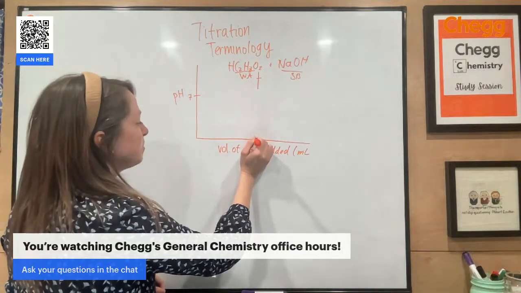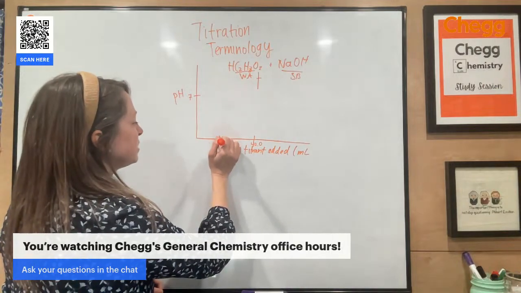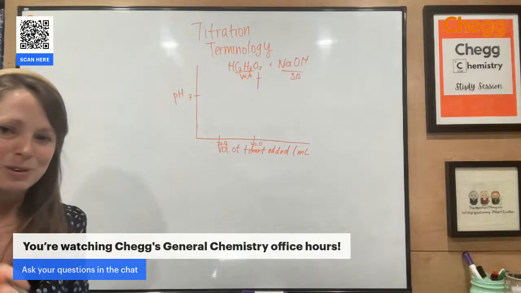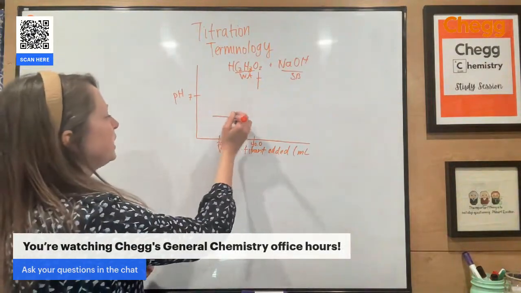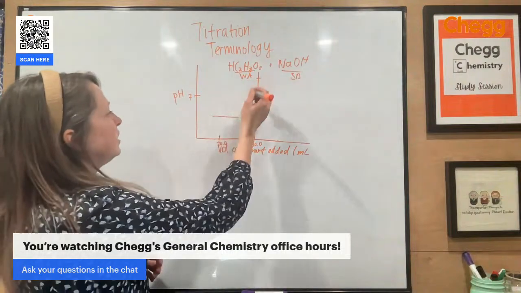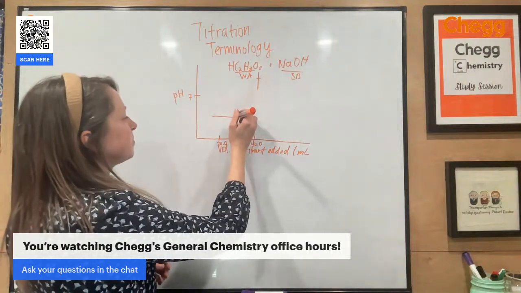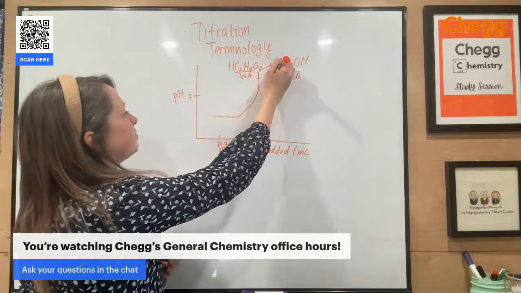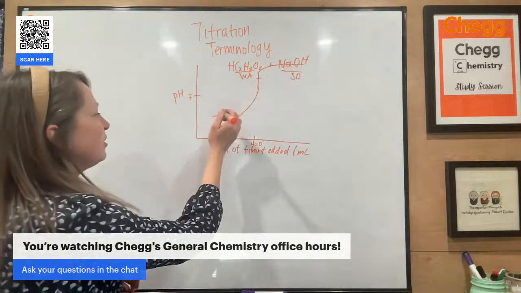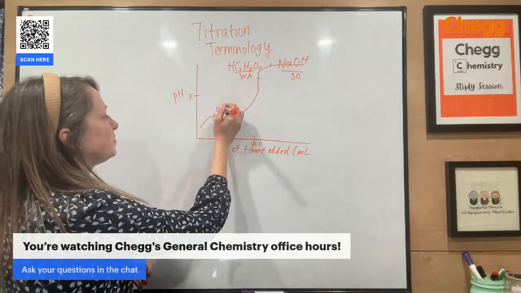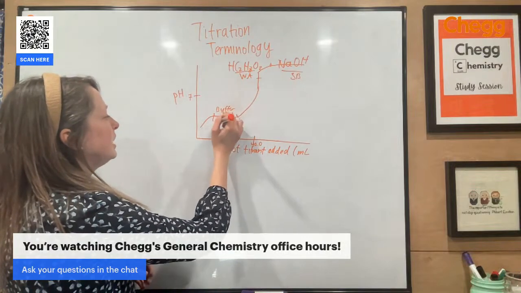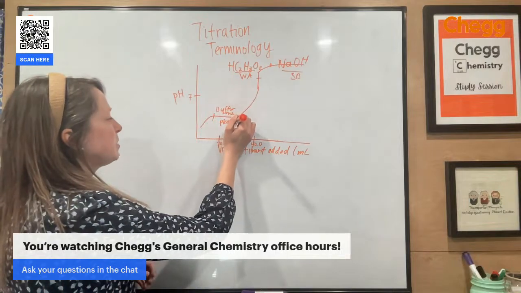And then the difference is I'm going to have a slightly different point too. So let's say this is at 40 milliliters. I'm also going to have what's known as a half equivalence point. I think that's what that question was referring to, the midpoint idea. So at the half equivalence point, half of my moles of acid are equivalent to half of the moles of base. So we'll have different points in the curve here. I'm totally running out of time. This is what's known as the buffer zone, and this is where my pKa is equal to the pH.